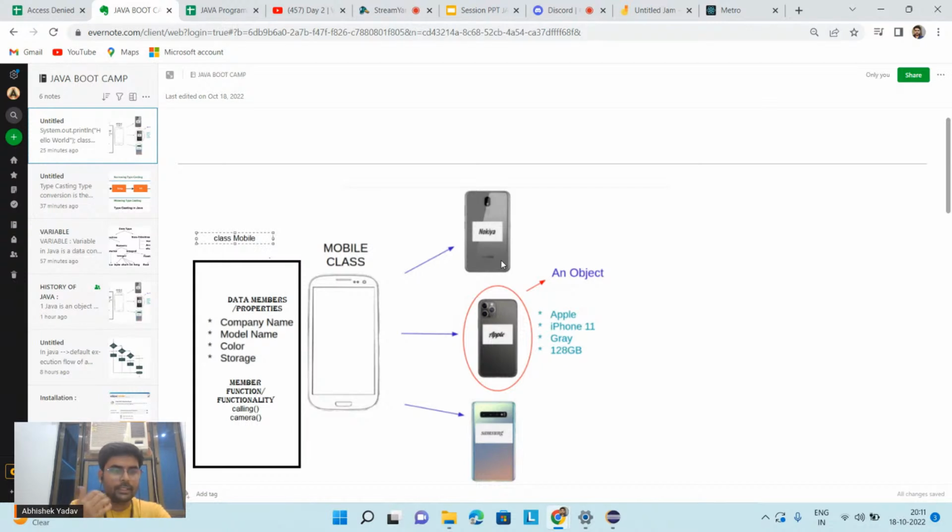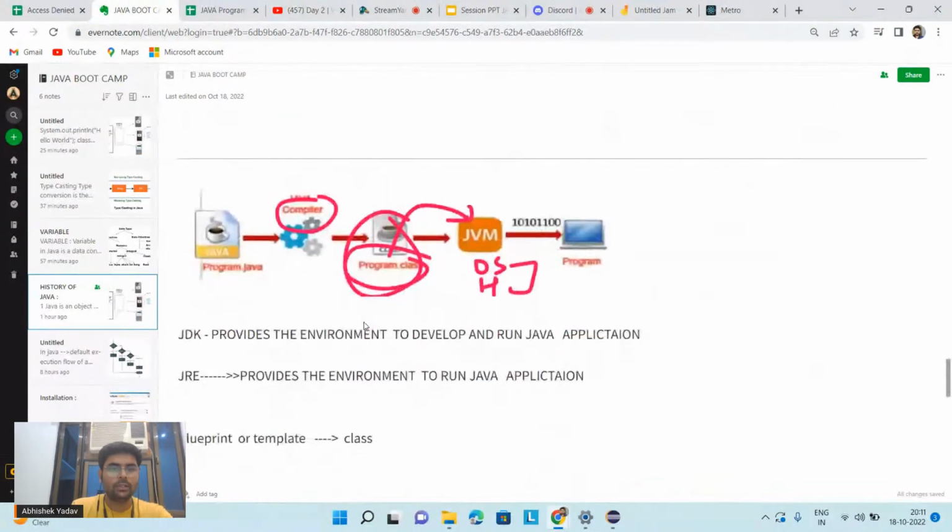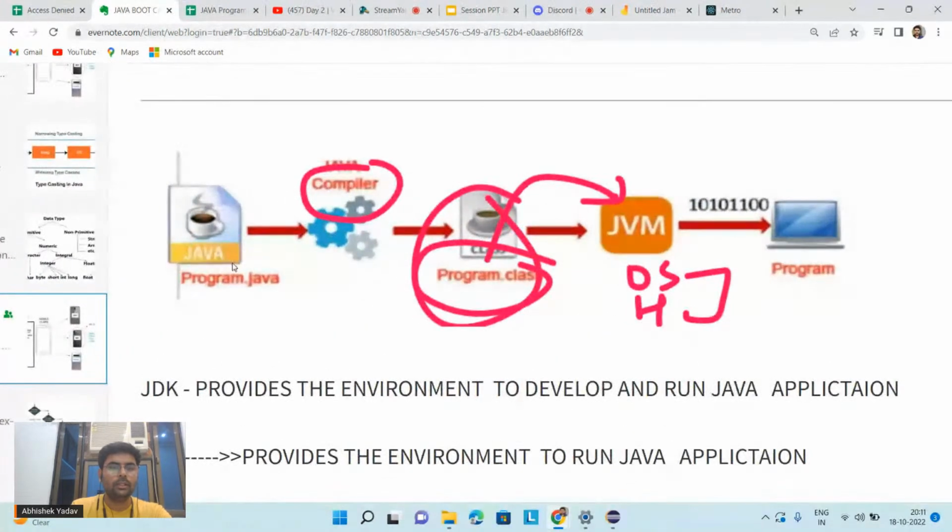Shivam is saying that the JVM converts high level language code to... no, Shivam. In yesterday's session we discussed this part, right? We have Java code that is our source code, and this source code is compiled by the compiler, and the compiler converts your source code to bytecode.